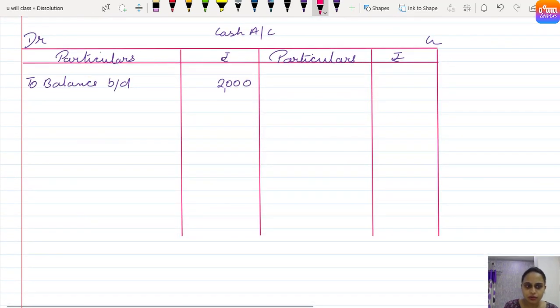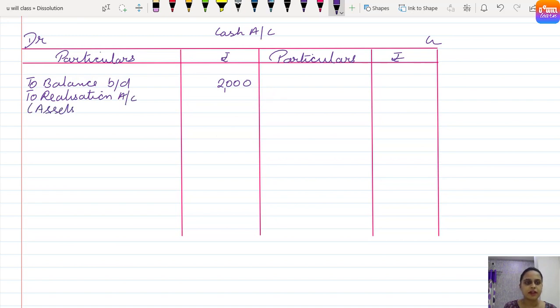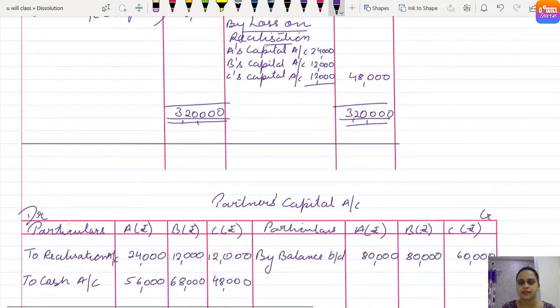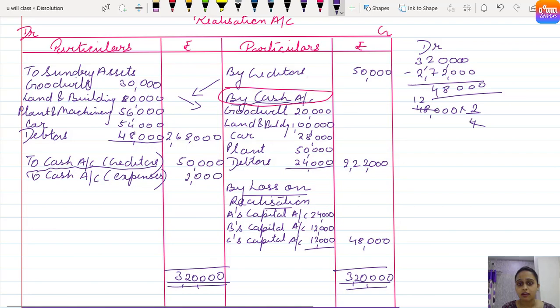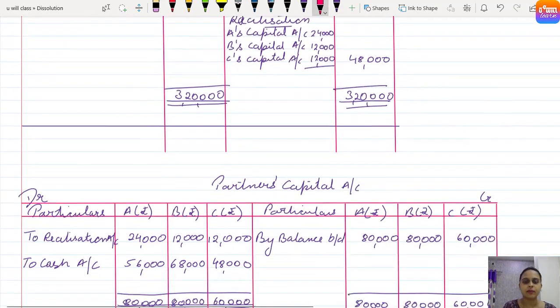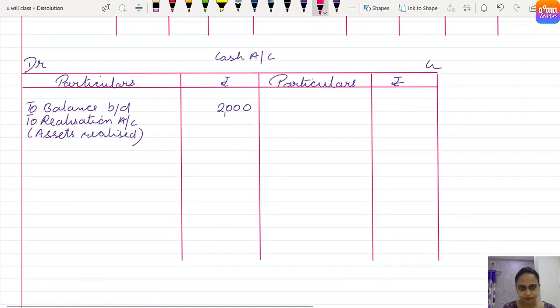In cash account, to realization account, in brackets assets realized. And the final amount, how much assets realized? Assets realized given in the question is 2,22,000. Yes, you can see this.